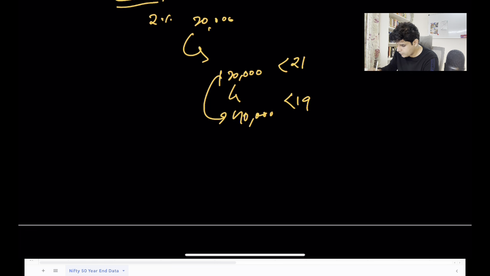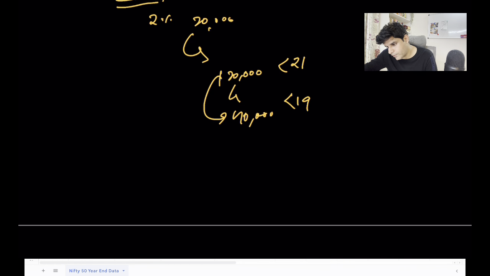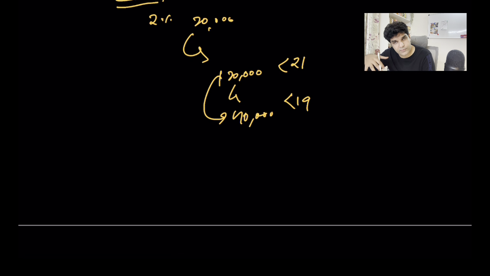So by doing this systematic transfer plan, what you're ensuring is that you're making a bulk position in the market at lower P by E levels, and then you just sit on it for 5 to 7 years or even more than that, right? And you'll get the earnings growth of Nifty. Just by using this simple approach, you'll ensure that you're not making the mistake of buying the market at a higher level, right? With this very simple approach.